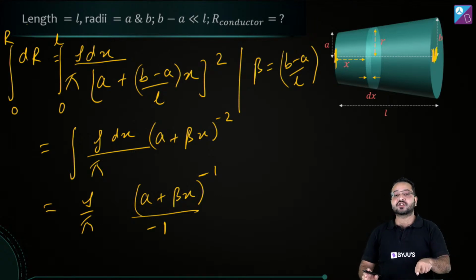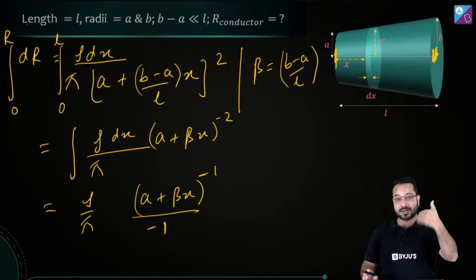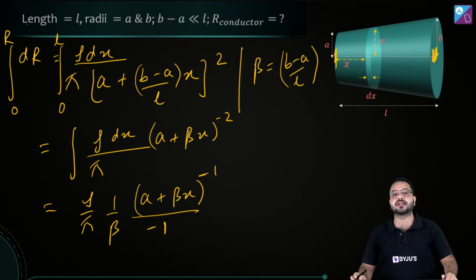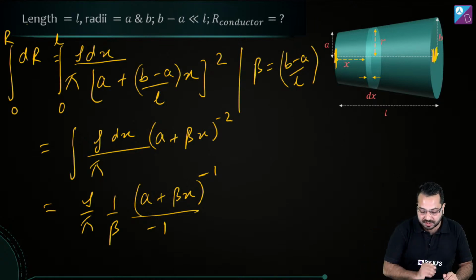It is a linear function of x. Remember, it's not x, it's a linear function of x. And what is the coefficient of x over here? The coefficient of x is beta. So we'll have to divide it by beta as well. So I'm going to divide it by beta as well. Is that correct? So what does this become?